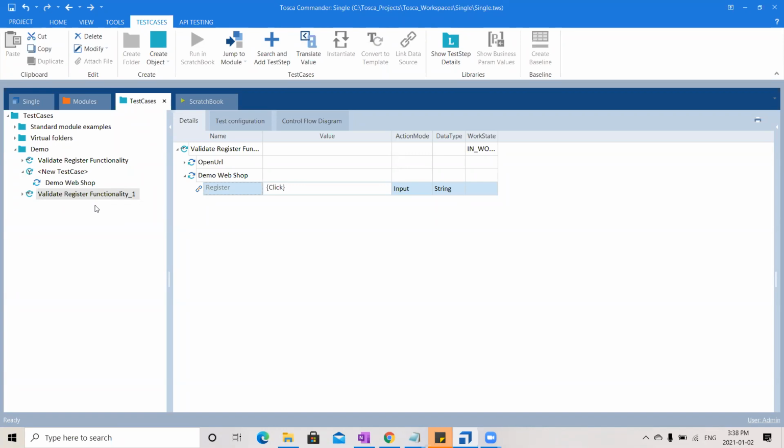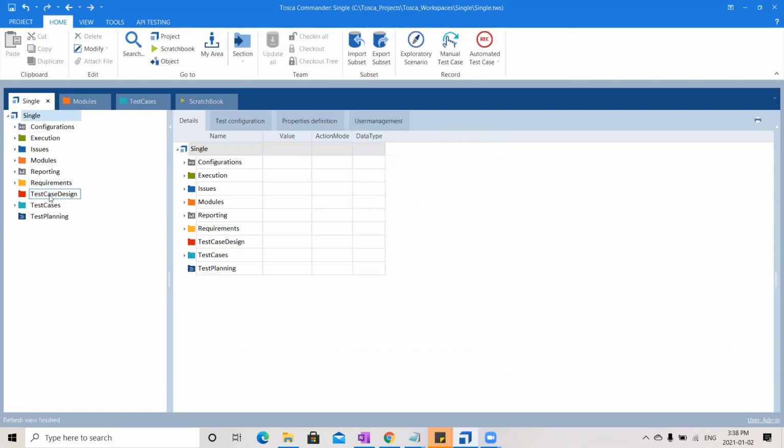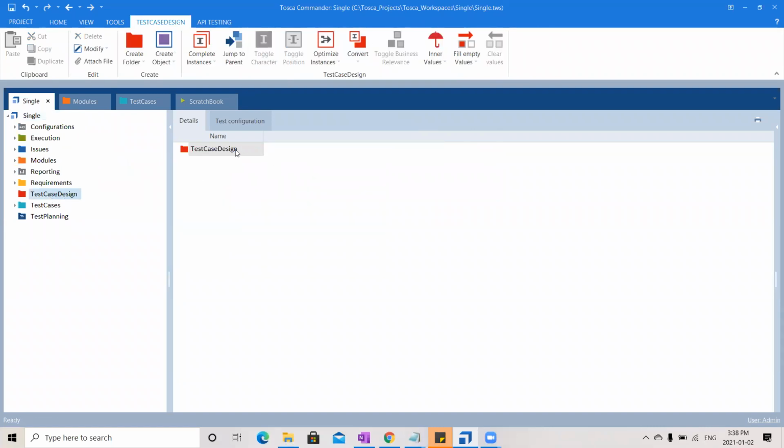Once you are comfortable with that level also, then we will move to the next level, that is taking Excel sheets and test sheets. We have something called test sheets here in the red color section, where we will use them as the data sources. Tosca will start fetching the data from these sheets, and using that data it will run the test cases. So we will go level by level.